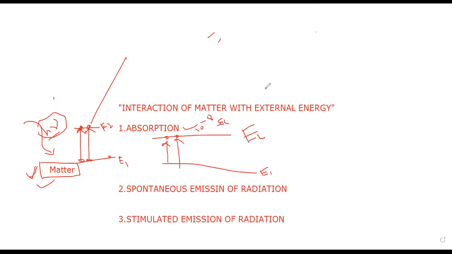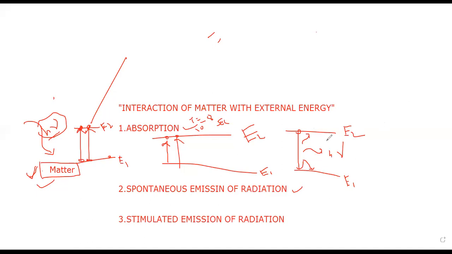After completing this lifetime at excited level, atoms spontaneously, that means by themselves, transit or fall from E2 to E1, by emitting light energy in different directions. This process is called spontaneous emission of radiation.